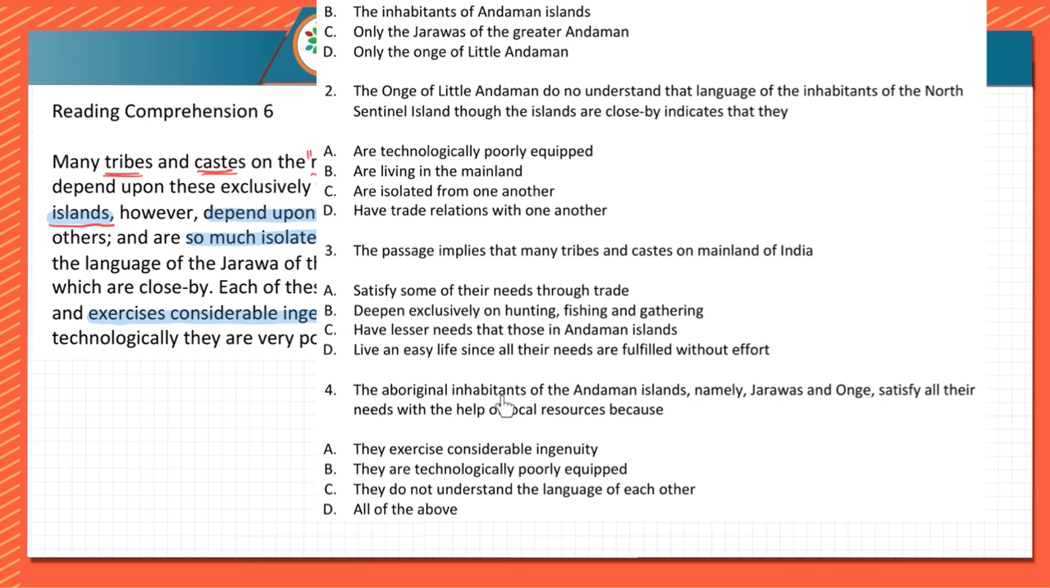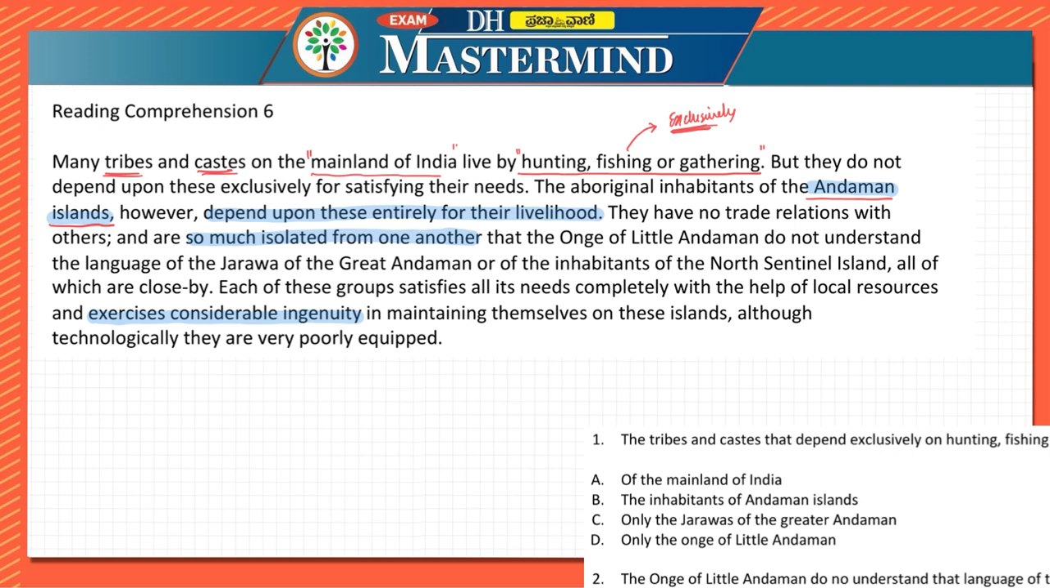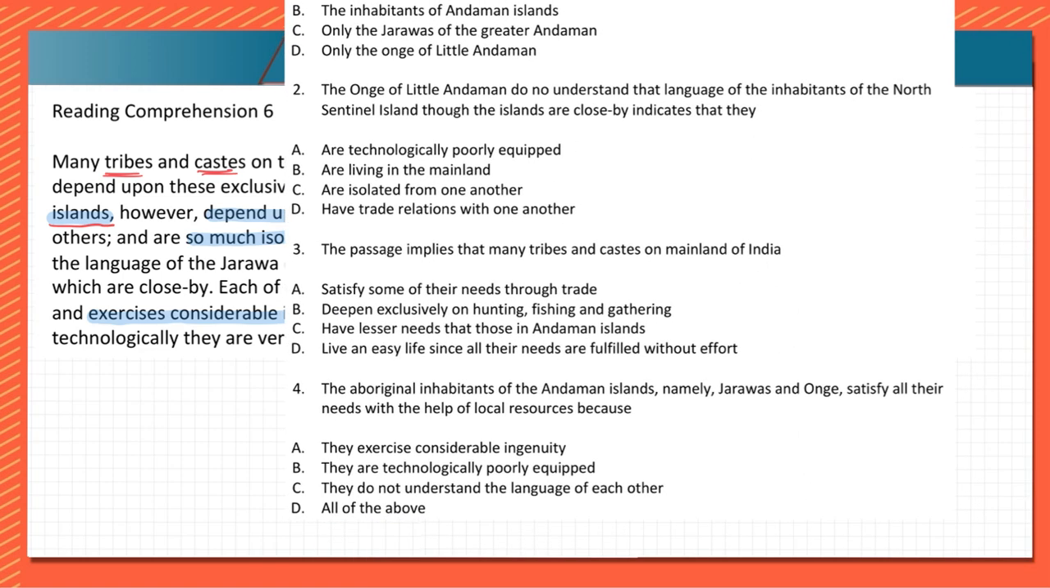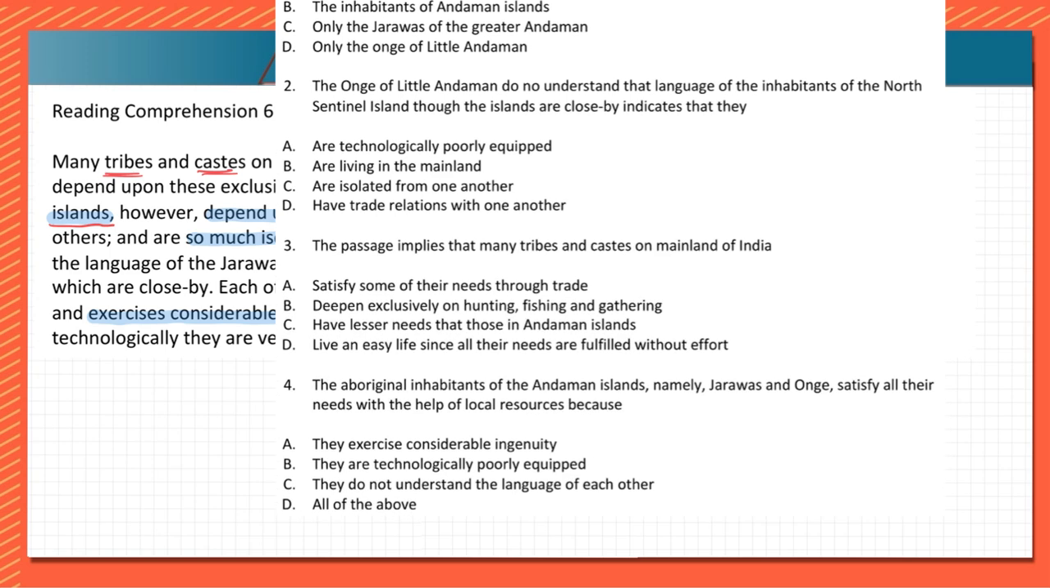Next one. The aboriginal inhabitants of Andaman Islands, namely Jarawas and Onge, satisfy all of their needs with the help of local resource. That is because they exercise considerable ingenuity, because right after that statement they have given considerable ingenuity, and then they are mentioning that as a challenge for them, that is to maintain themselves on these islands, although technologically they are poorly equipped, but they are able to utilize because of the considerable ingenuity. So here the answer is A. For the fourth one, the answer is A, that is they exercise considerable ingenuity.